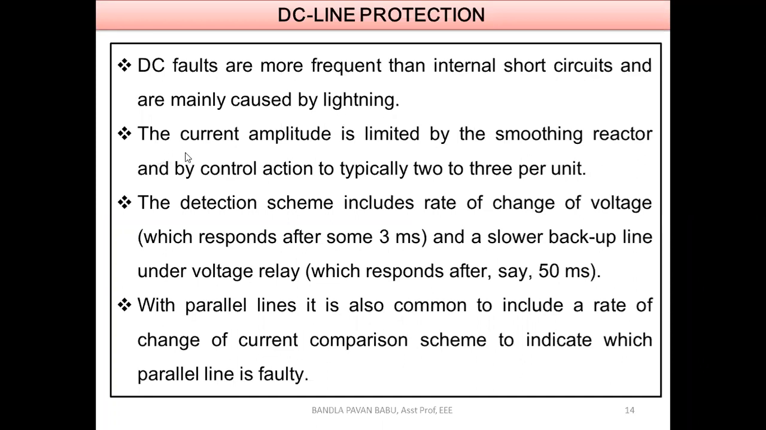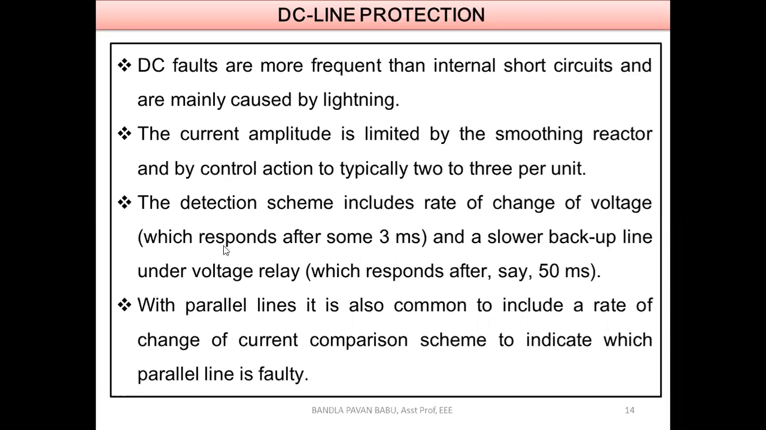Earlier we have seen the current amplitude is limited by the smoothing reactor. At the starting of the unit also we saw the function of the smoothing reactor, to smoothen the current waveform, which has ripple content, and by control action to typically 2 to 3 per unit. So it may rise up to 2 to 3 per unit even with proper control action, and with the help of this smoothing reactor we can limit the ripple current.